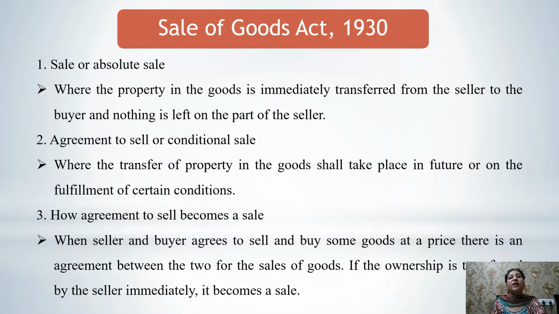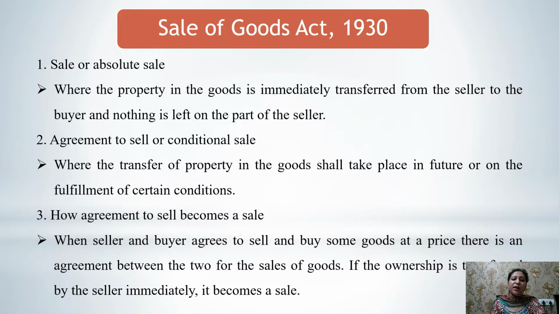When the property in goods is immediately transferred from seller to buyer, that means when the contract is performed, the goods are immediately transferred from the seller side to the buyer side, and there is nothing left to perform in the contract. That type of transfer is known as sale or absolute sale.